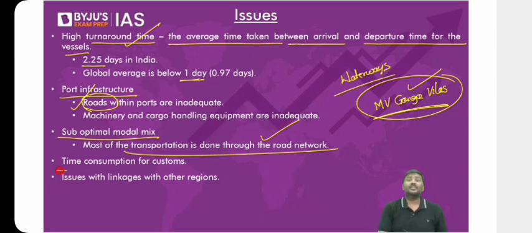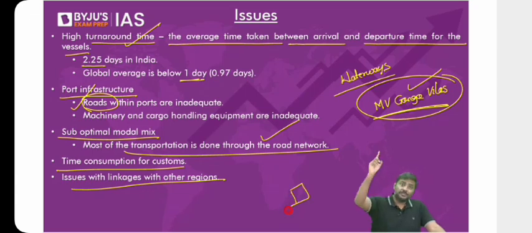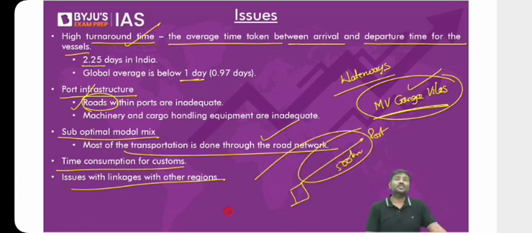Time consumption for customs is very high. Customs means you have to take permission from officials and submit documents, etc. Sometimes, because of a lack of documentation, the time taken to get clearances is longer. Then there are issues with linkages with other regions. Imagine this is a manufacturing facility. You want to export, but you have to travel, let's say, 500 kilometers to reach a port, and the road infrastructure is not correct. Don't you think linkage will be a problem here? So these are some of the issues plaguing the development and performance of the port sector in India.